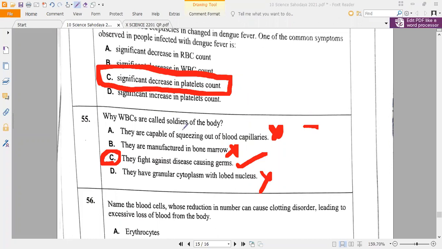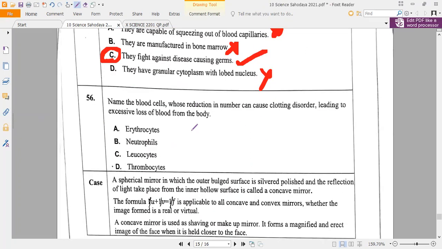Next question. Name the blood cells whose reduction in number can cause a clotting disorder, leading to excess loss of blood from the body. This I also taught you.